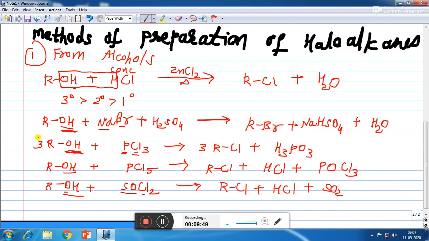Now here we will see that out of these 3 methods, which method is more preferable to prepare alkyl halide? So the last one, that is with thionyl chloride. The reason is that both the byproducts, that is HCl and SO2, are in gaseous state. So if both the byproducts are in gaseous state, they are easily escapable, and hence the reaction gives pure alkyl halide.